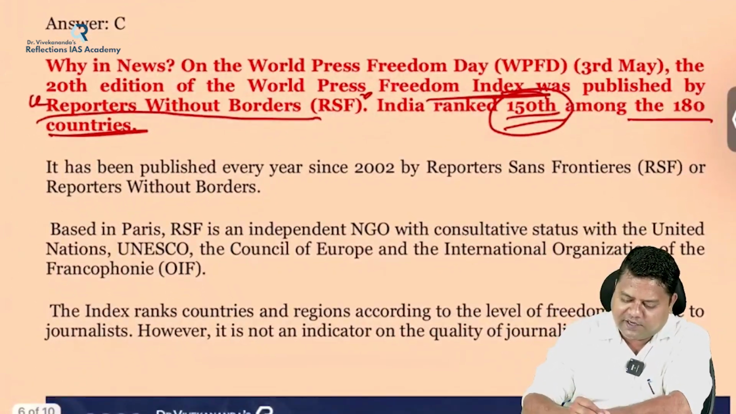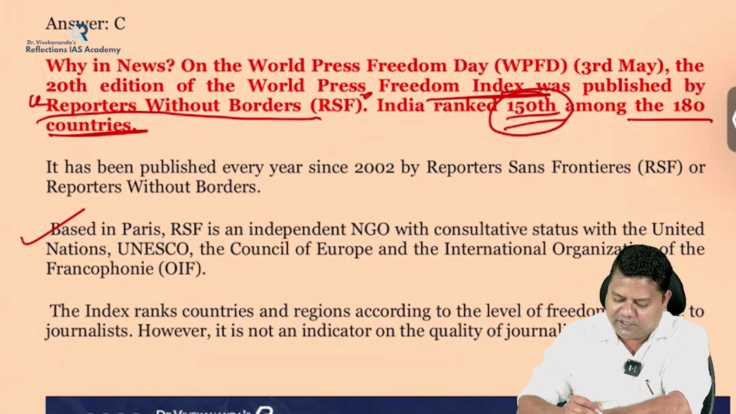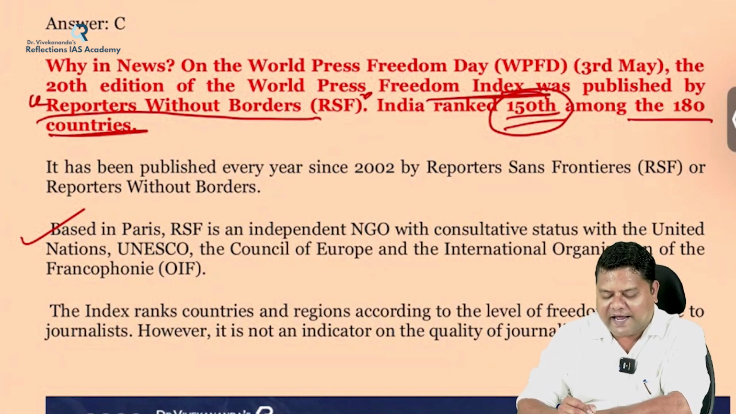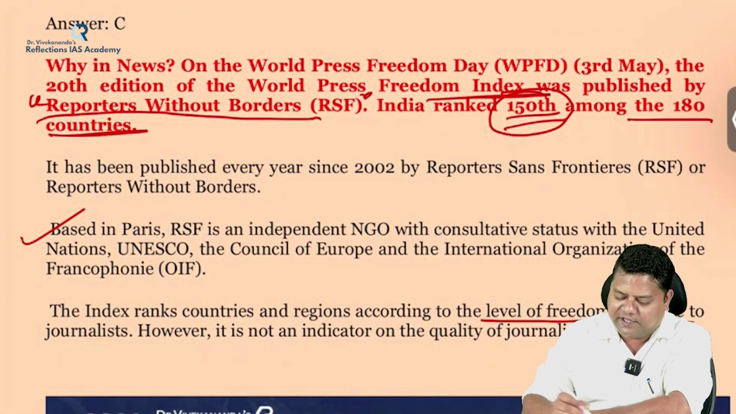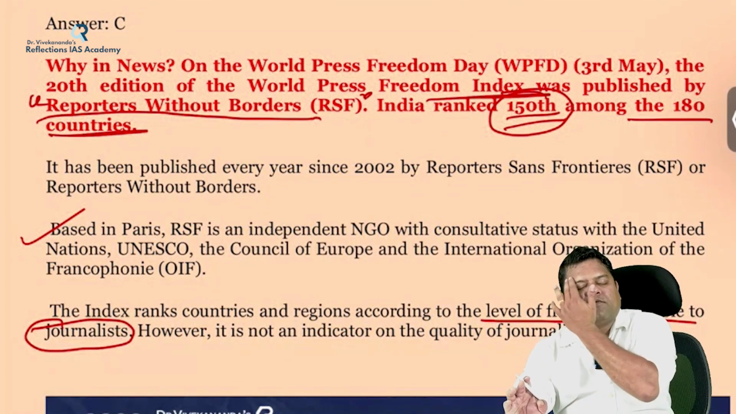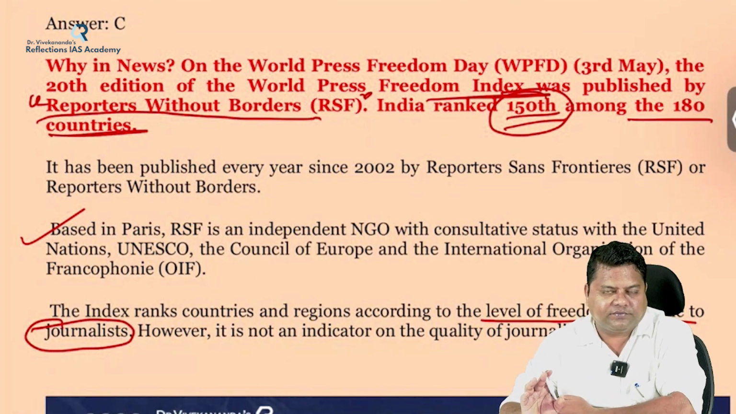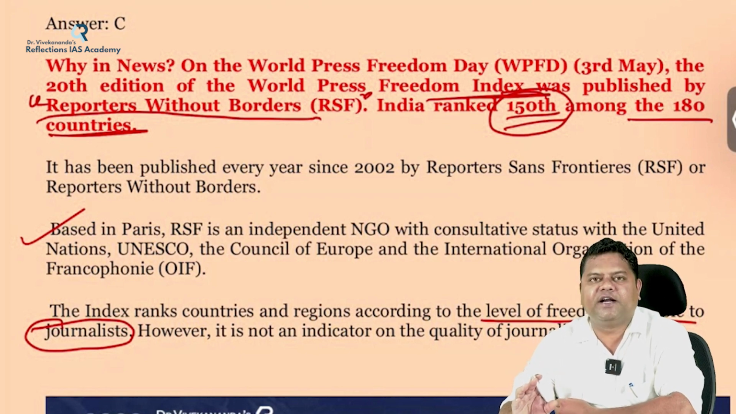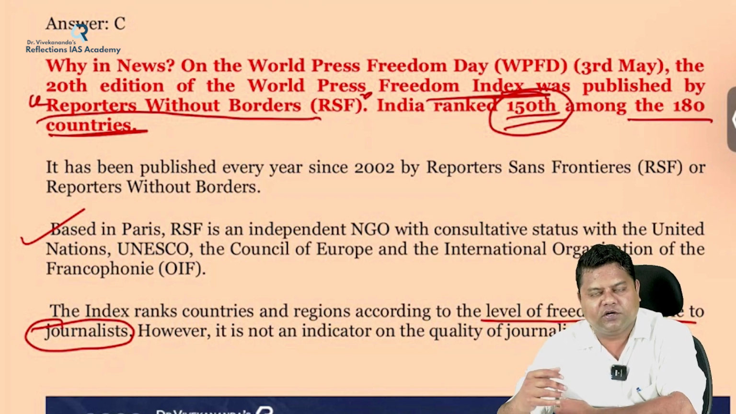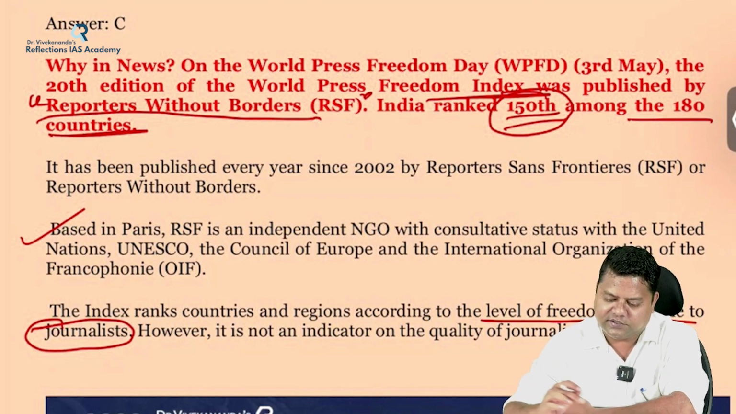This is the information regarding Reporters Without Borders. You can read it later on. And this index ranks the countries and regions according to what? The level of freedom available to journalists. This is not an indicator of the quality of journalism, but it is the indicator of only the level of freedom which is available to the journalists to question the authorities.